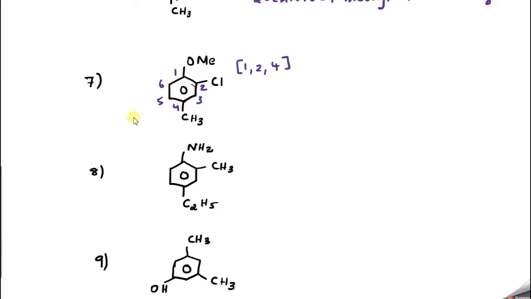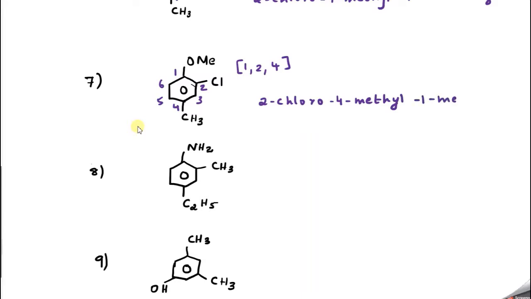Correct. So what is the name of this compound? Can anybody tell? So I can say again alphabetically chlorine will come first. So 2-chloro, then fourth position methyl, 4-methyl, then 1-methoxy.